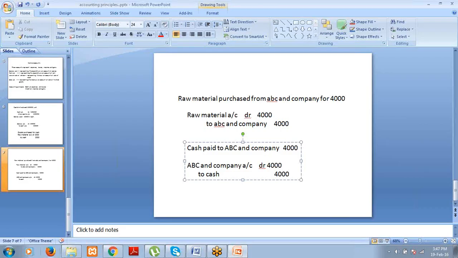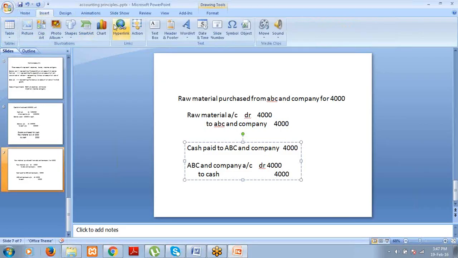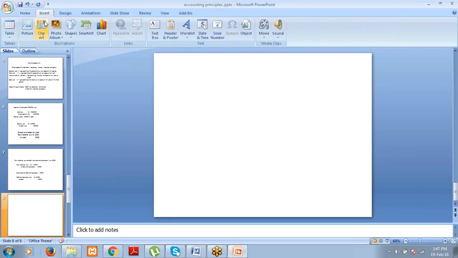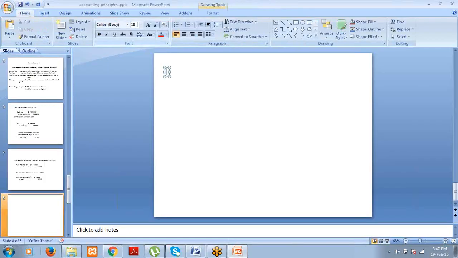Now, suppose for example, you have sold goods for $10,000 for cash.